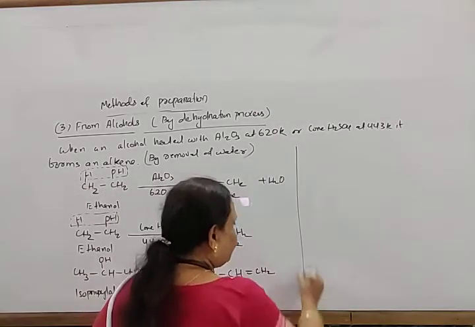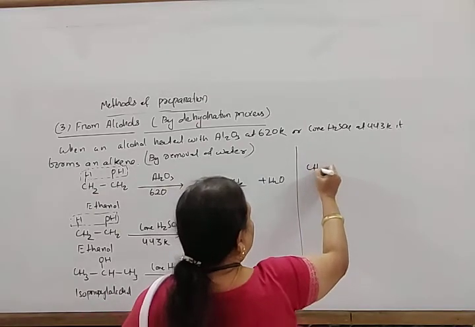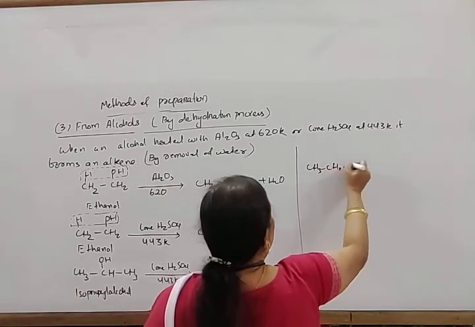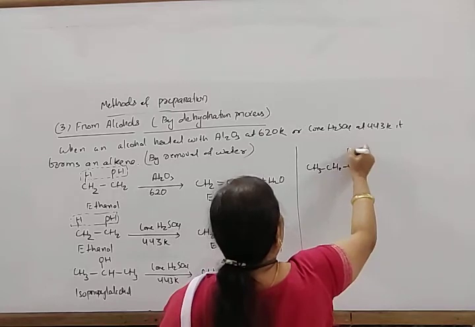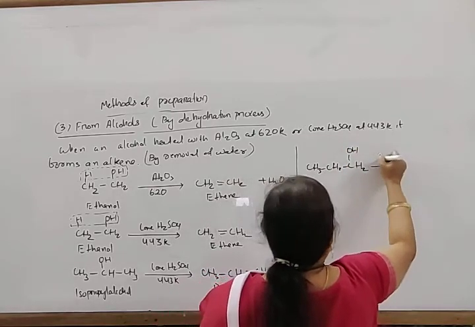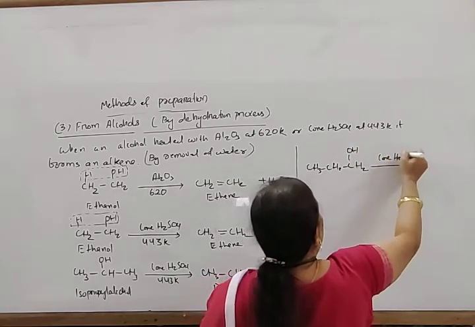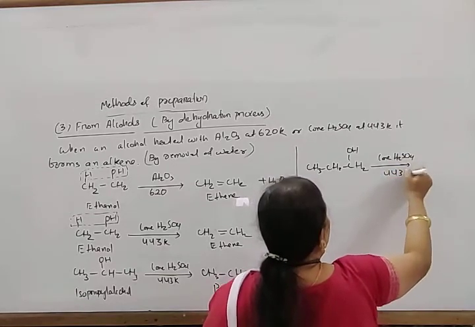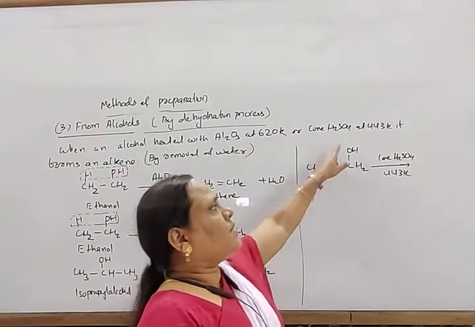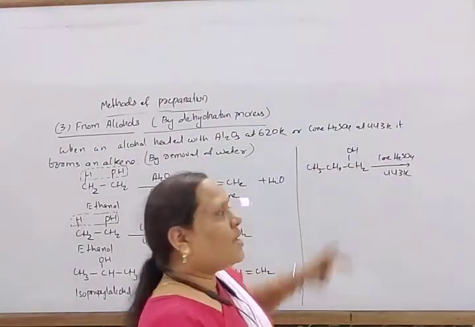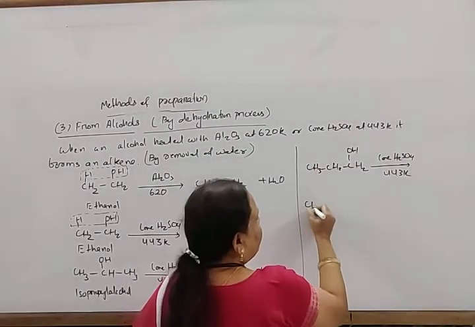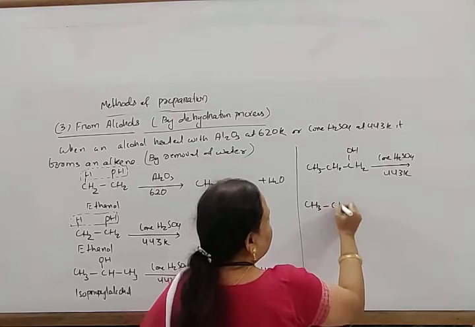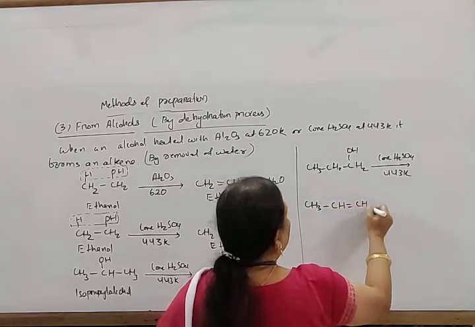Whether you take isopropyl alcohol, propan-1-ol or n-propyl alcohol, in both cases it gives the same propene. Look here, suppose CH3CH2CH2OH is there, then heated with concentrated sulfuric acid at 443 Kelvin. So OH from here and H from here, and in this way it gives CH3CH=CH2.